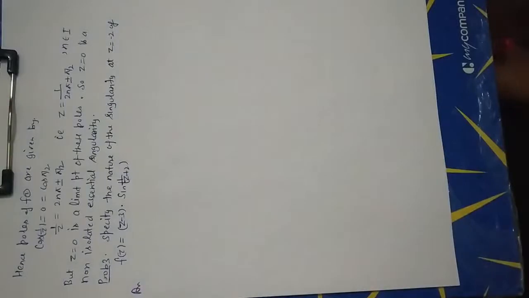Okay, students. Now specify the nature of the singularity at z is equal to minus 2 of f(z) equal to (z minus 3) into sine 1 upon (z plus 2).